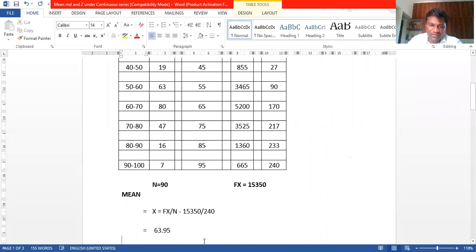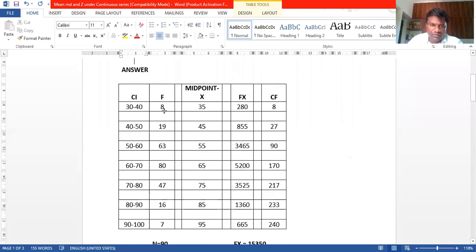I think we can total this one. Varsha, you can calculate. Do you have a calculator? Yes, sir, I have. 8, 19, 60, 8, 63 plus 19. 8, 19. Okay. 63, 80. Okay. 47, 16, 7. 240, sir. Yeah, 240, right?